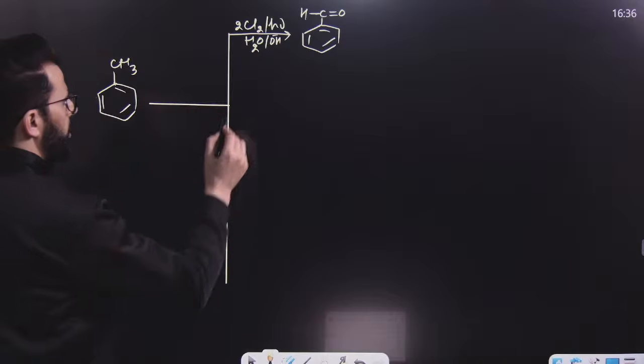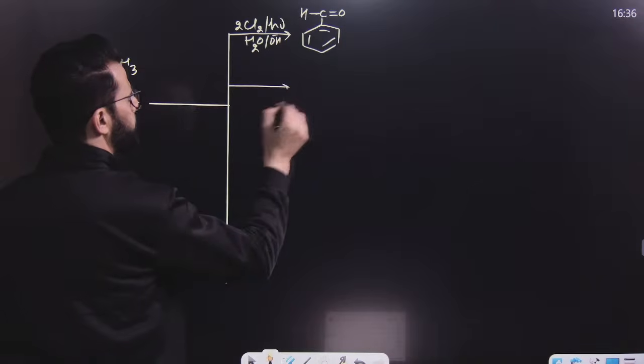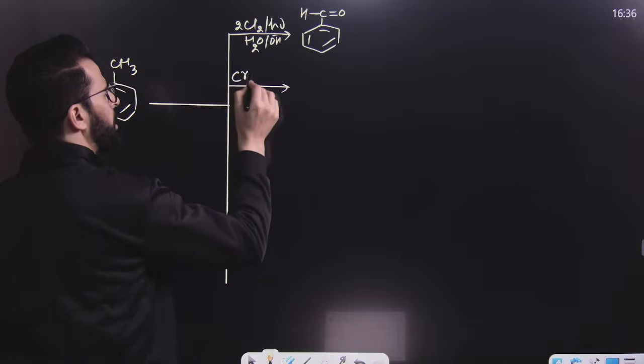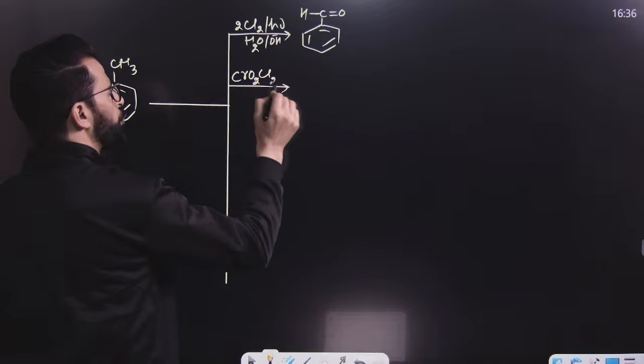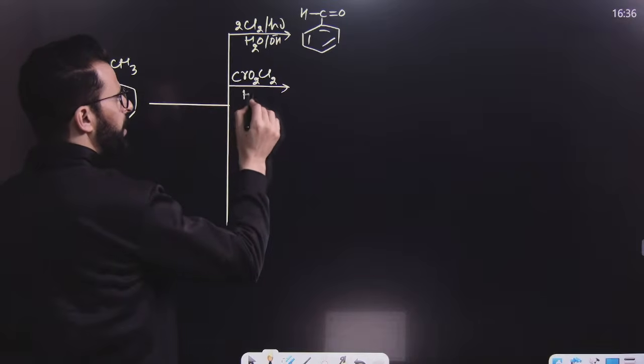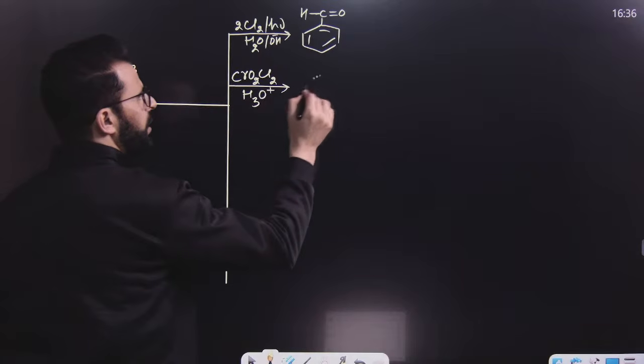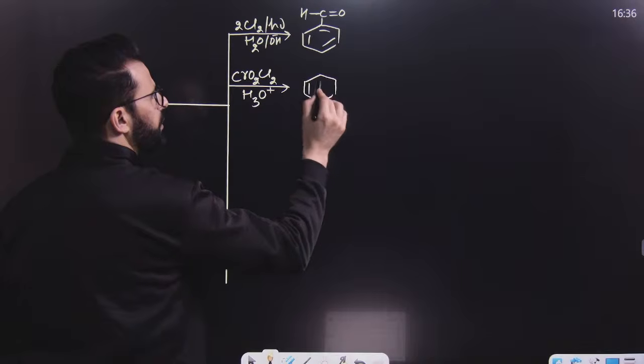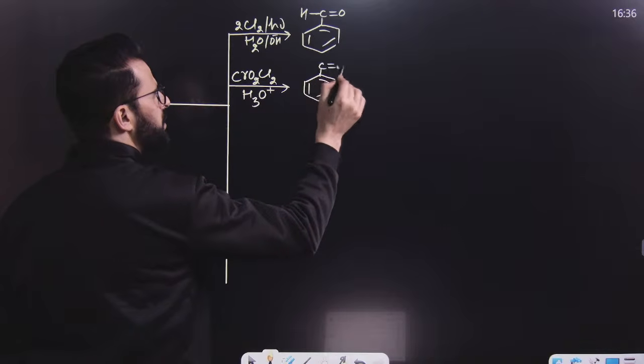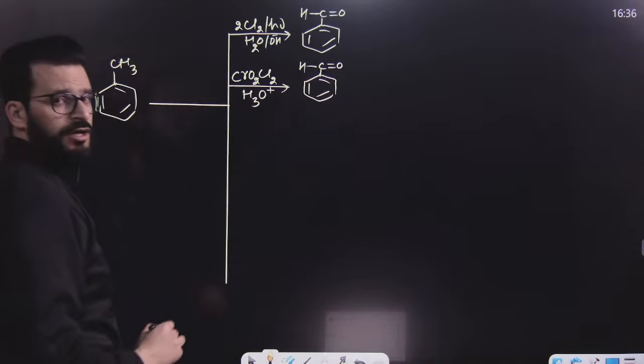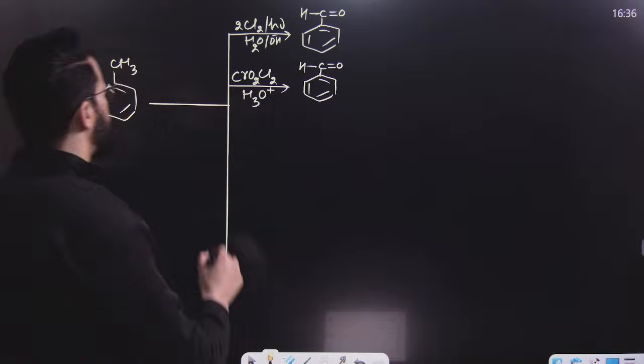Okay. Now, after this, another reaction is with CrO2Cl2. This is known as chromyl chloride. Followed by hydrolysis, it will also result in the formation of benzaldehyde, and this reaction is known as Etard's reaction. This is known as Etard's oxidation or Etard's reaction.